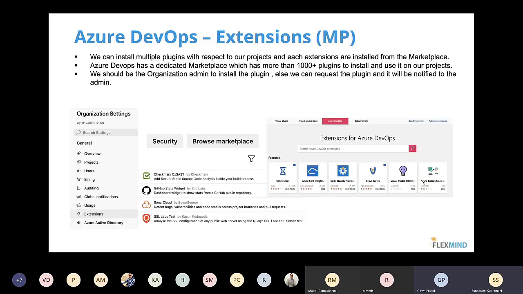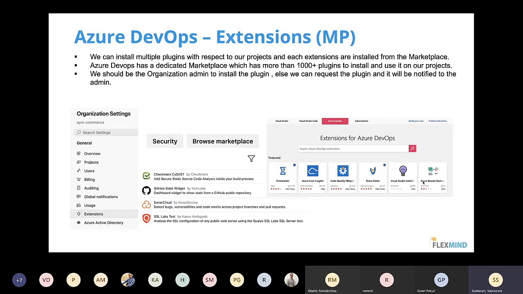This is your extensions. Extensions are nothing but plugins. As I was telling you, you can go to the marketplace and choose whatever plugin you want to install. It has around 1,200 to 1,300 plugins. You can search for the plugin you want, click on install, and automatically the plugin will be installed as part of your pipeline. So in the pipeline, you can search for it and start using it.